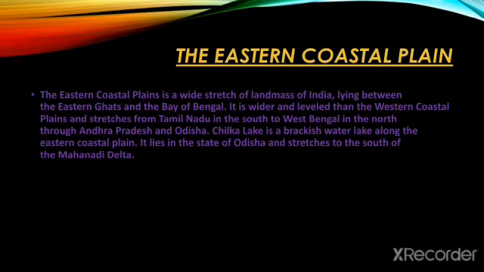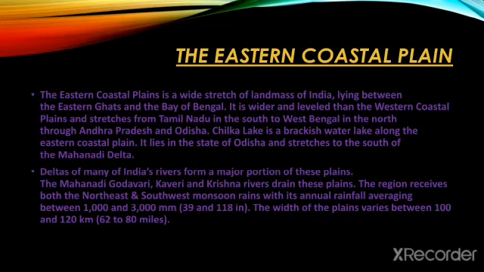So next comes the eastern coastal plain. The eastern coastal plain is a wide stretch of landmass of India, lying between the Eastern Ghats and the Bay of Bengal. It is wider and more level than the western coastal plain and stretches from Tamil Nadu in the south to West Bengal in the north through Andhra Pradesh and Odisha. Chilka Lake is a brackish water lake along the eastern coastal plain. It lies in the state of Odisha and stretches to the south of the Mahanadi Delta.